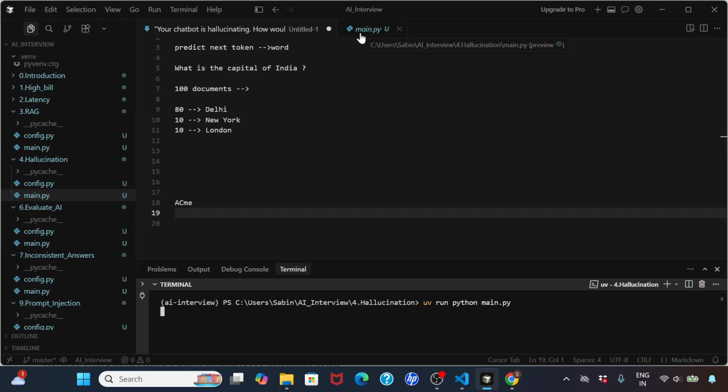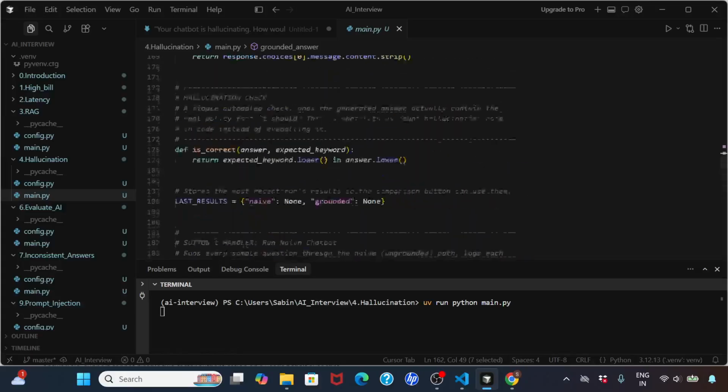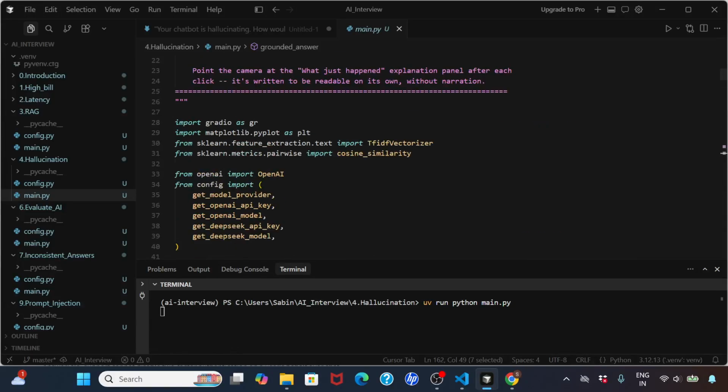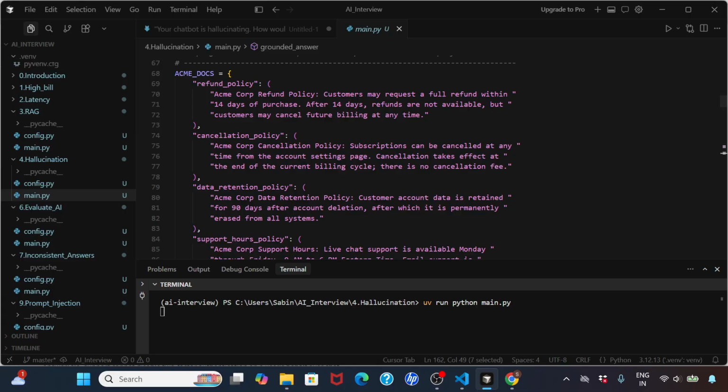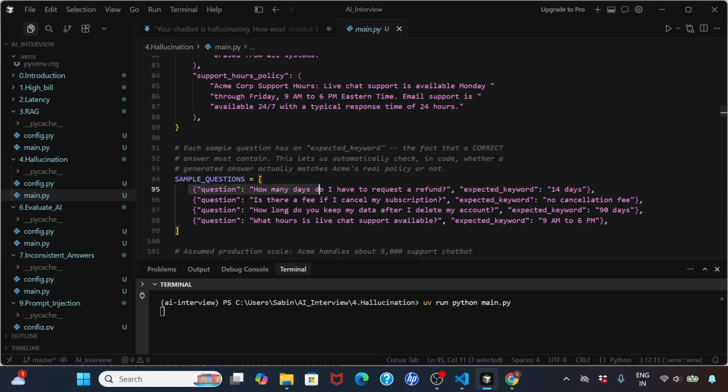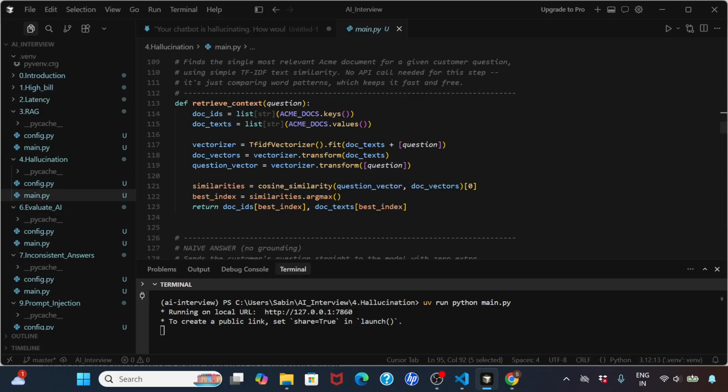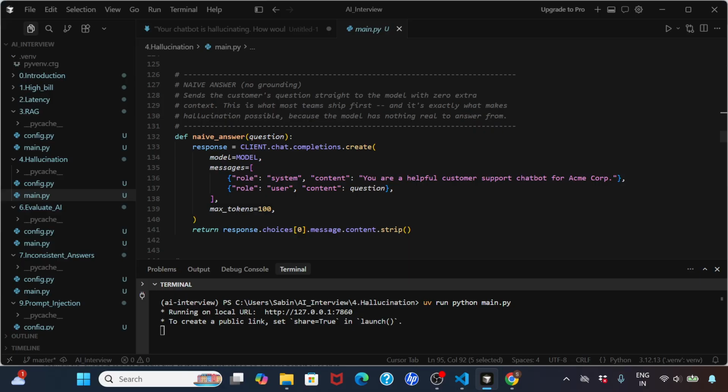While that is running, let me go through the code at a very high level. These are the documents that we have, like refund policies, cancellation policy, and everything. And then these are the sample questions. You observe here the expected keyword. We are evaluating the answer that the model is giving because we need to understand whether it is hallucinating or not. So these are the expected answers. Here we are retrieving the context and everything, and so this is what we have.